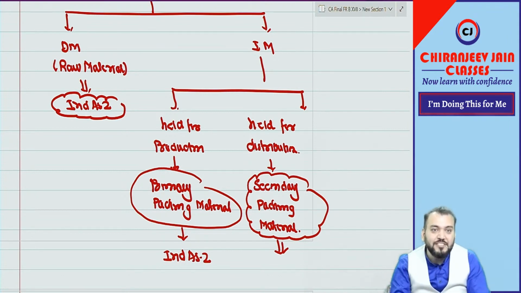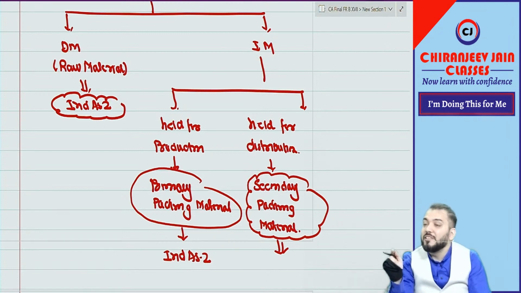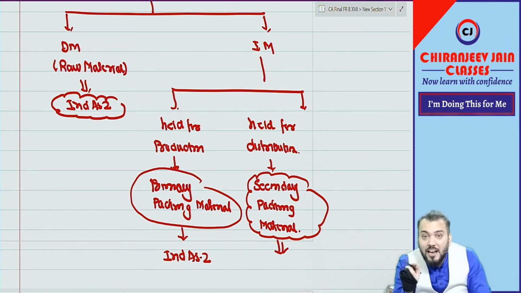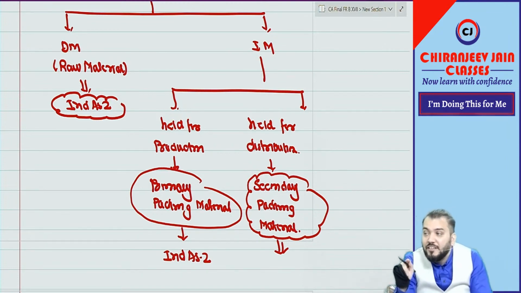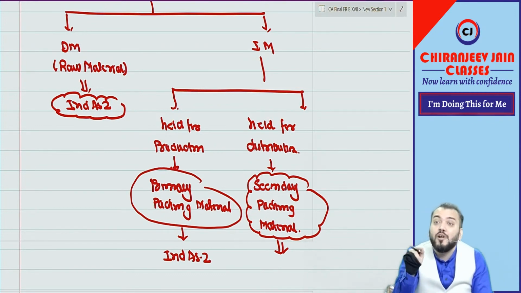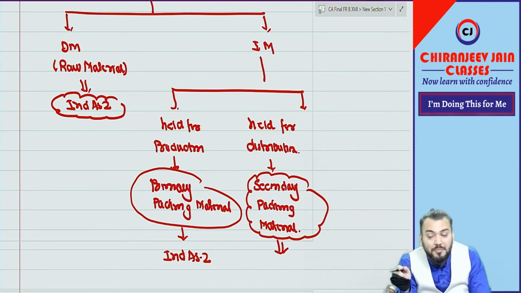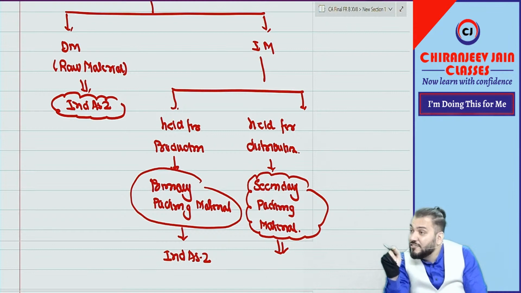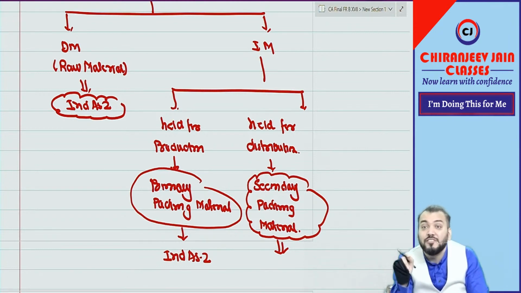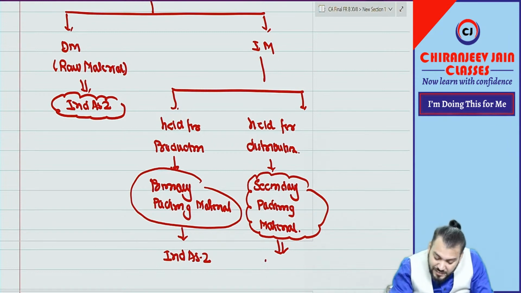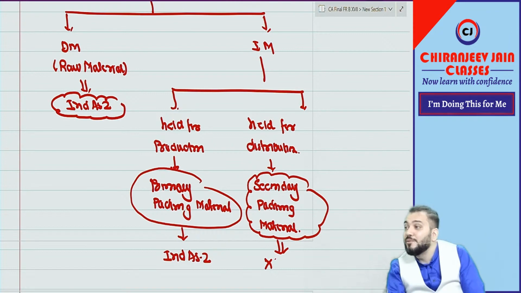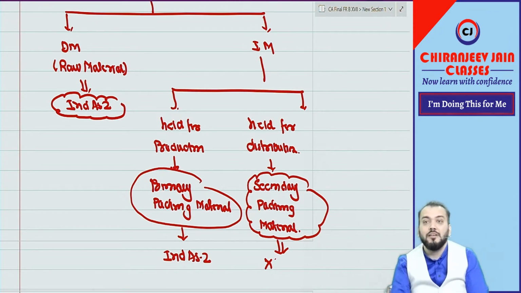Let us read the definition. What is point number 3? Which are held in the form of material or supplies to be consumed in the process of production, not for distribution of that production. Understood? It means it should be held for production purpose, not for distribution purpose. Therefore, can I say in this case Ind AS 2 is not applicable? Correct?